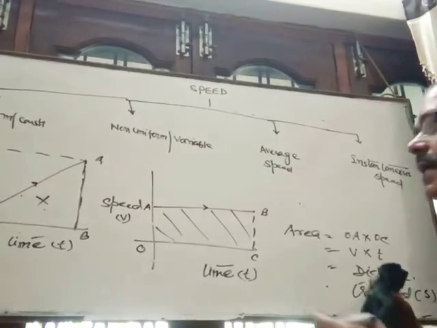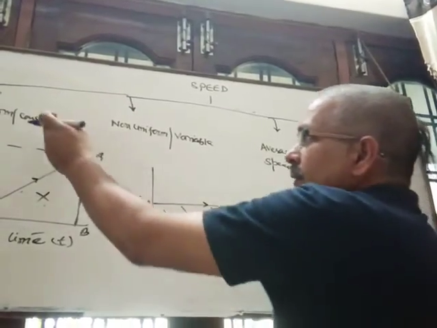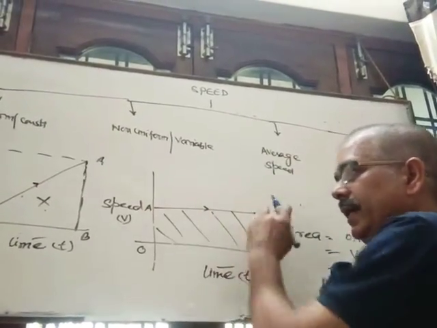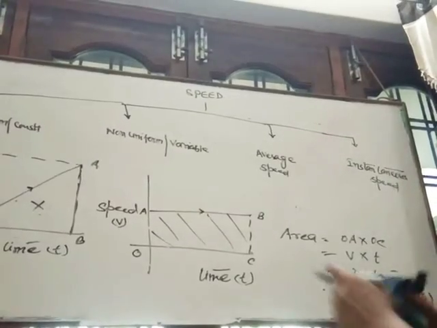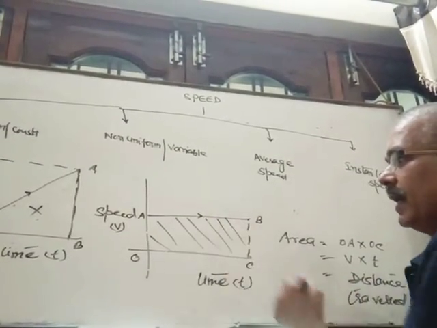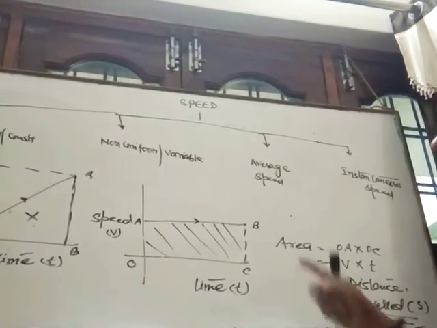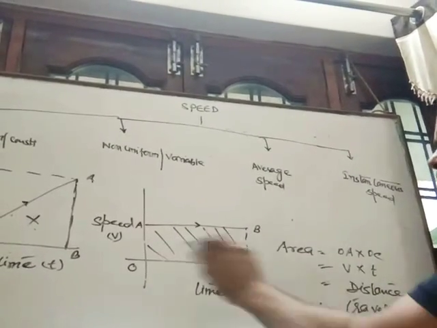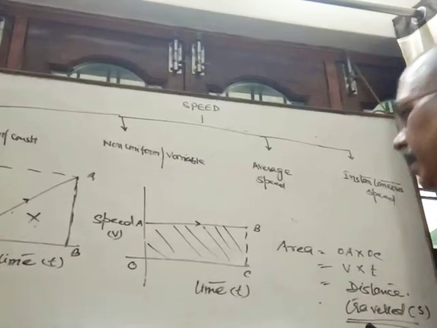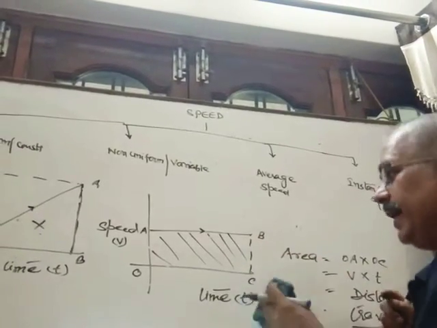It means if we draw the graph between speed and time for uniform speed, the nature of the graph is a straight line parallel to the time axis, and the area enclosed by the graph will represent the distance traveled by the body in a given time. So in this way you can calculate the distance traveled with the help of a speed-time graph.